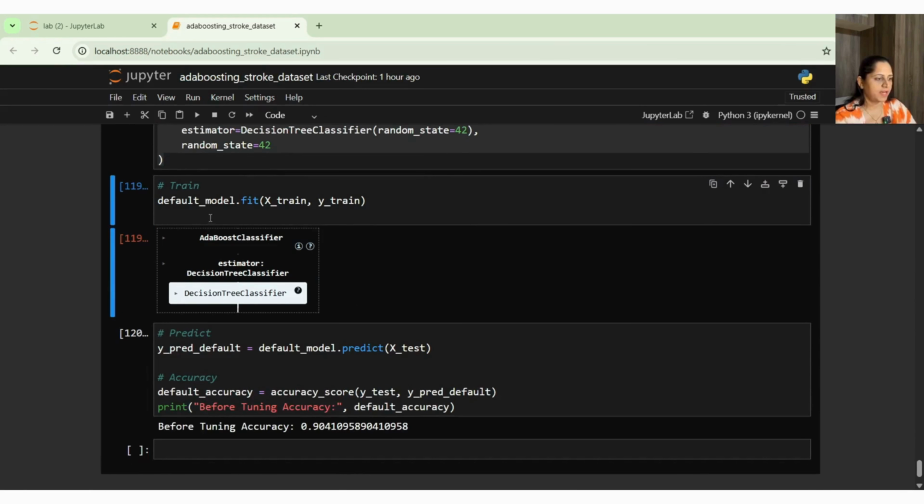Then I'm fitting my AdaBoost classifier with decision tree classifier. Then I'm predicting my output, and the accuracy I'm getting is 90.4%. We can see that as compared to our base model, the boosting model is giving us better accuracy.